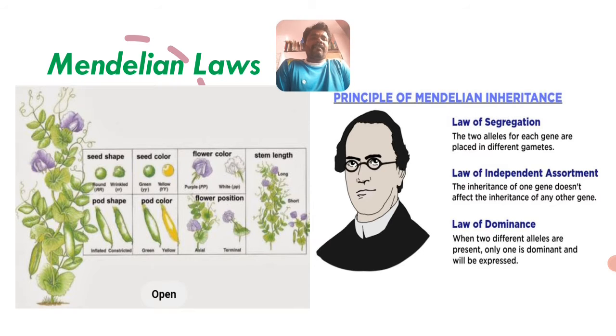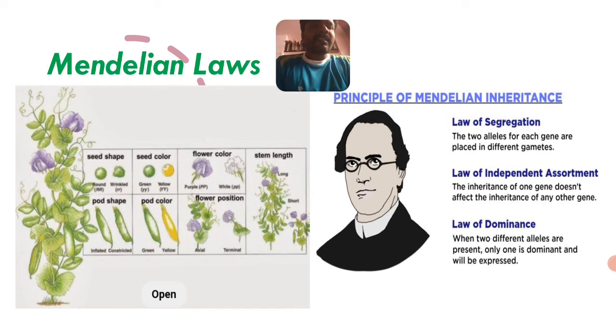Today we are going to discuss the law of dominance and the law of segregation, some experimental studies, how they are illustrated, and their ratios, like phenotype and genotype.